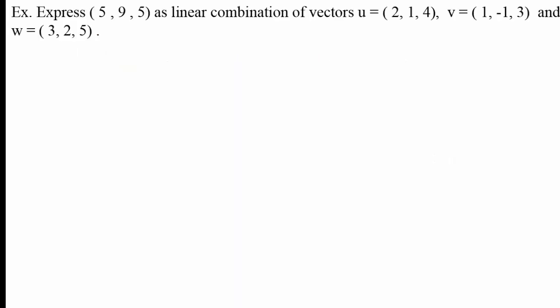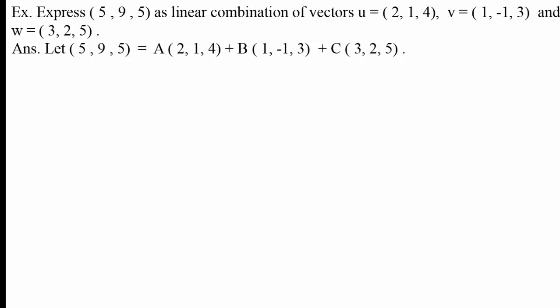Example: express the vector (5, 9, 5) as a linear combination of vectors u equal to (2, 1, 4), vector v equal to (1, minus 1, 3), and vector w equal to (3, 2, 5). Let us suppose that (5, 9, 5) can be expressed as a linear combination of u, v, and w.